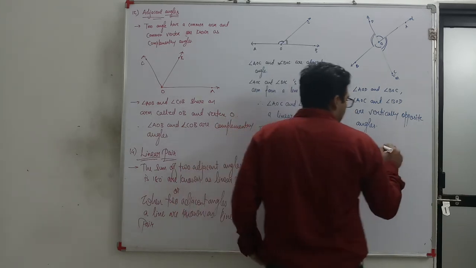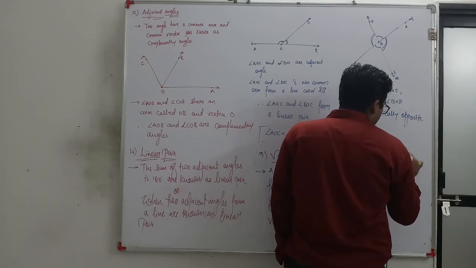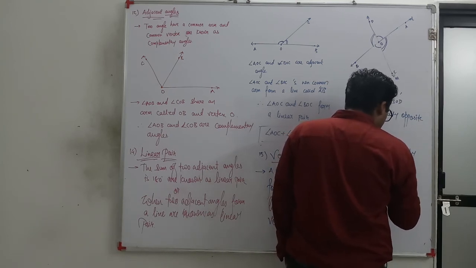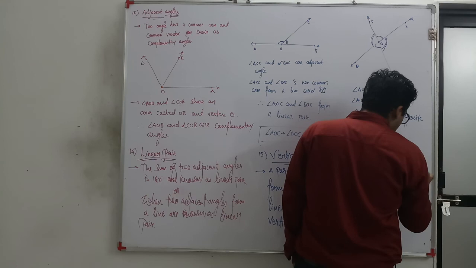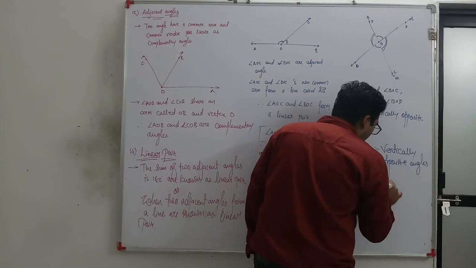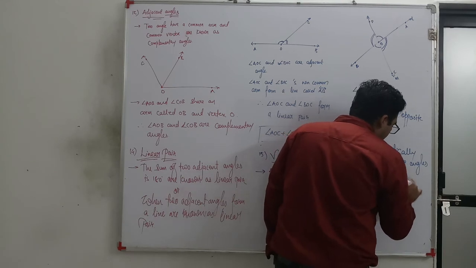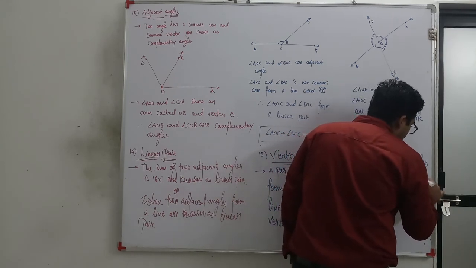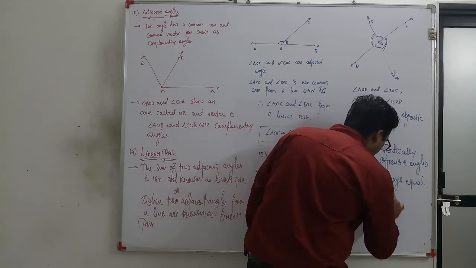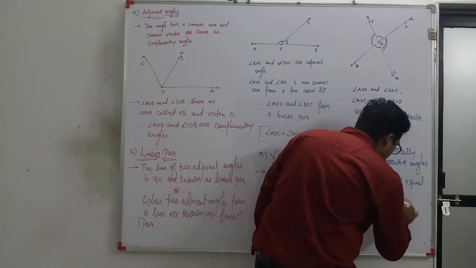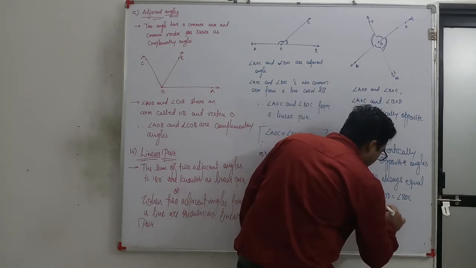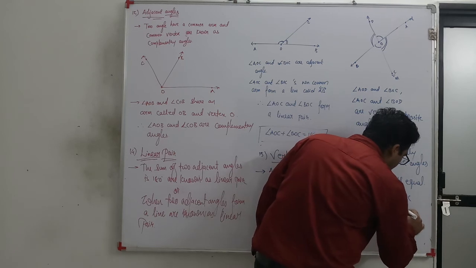Vertically opposite angles are always equal. Therefore, angle AOD is equal to angle BOC and angle AOC is equal to angle BOD.